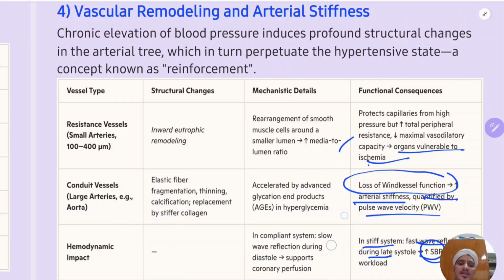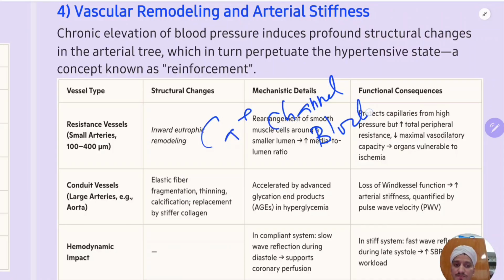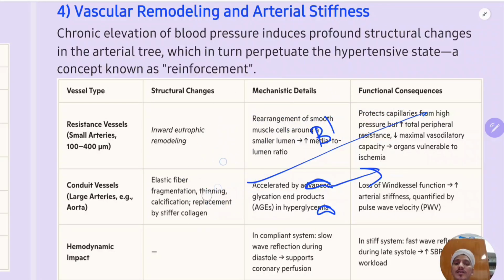So how do we correct these vascular things? You give calcium channel blockers. Important. What these calcium channel blockers will do, they will act on the smooth muscles which are present in the tunica media, and they will cause vasodilation. So that is the applied aspect. Calcium channel blockers will correct this.